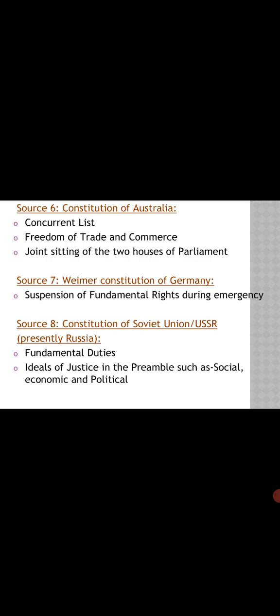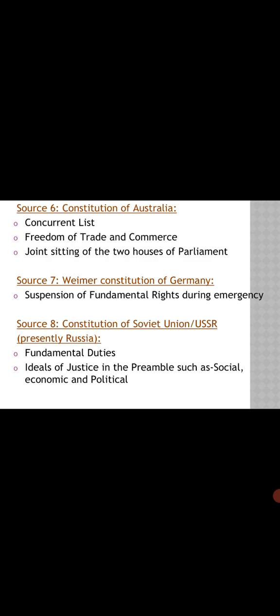Next source is the Weimar Constitution of Germany. The suspension of fundamental rights during emergency. These provisions have also been brought by the framers of the Indian Constitution from the Constitution of Germany. Next source is the Constitution of the Soviet Union, or USSR, presently Russia.